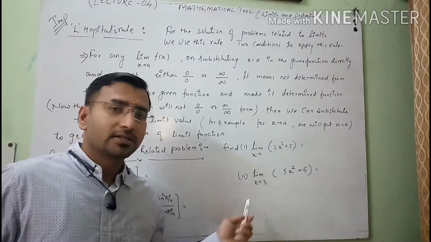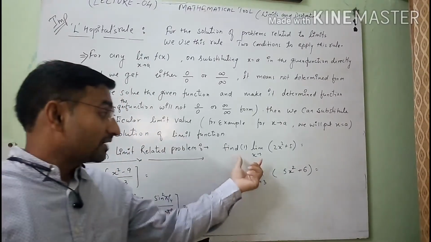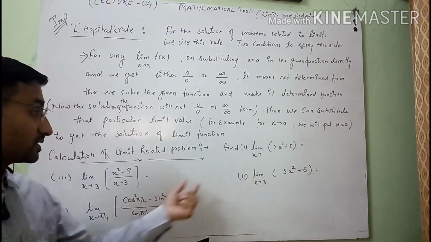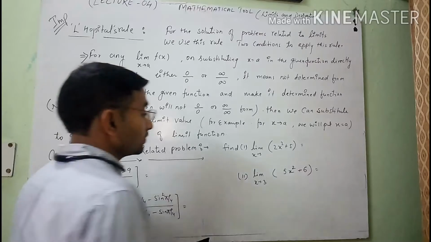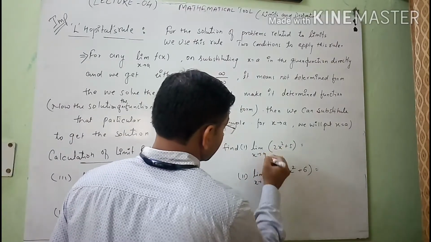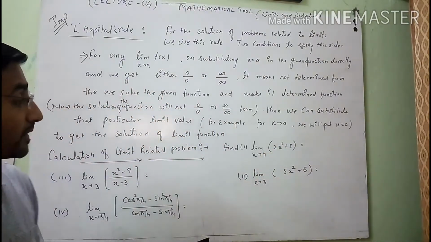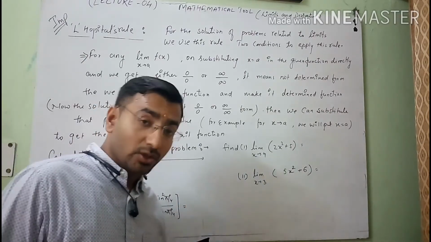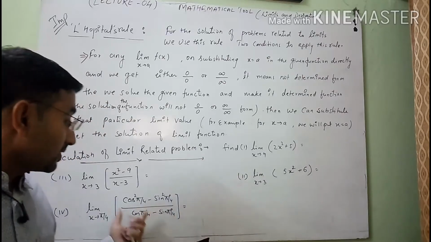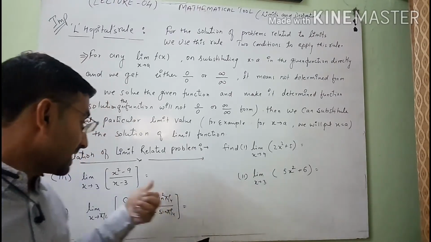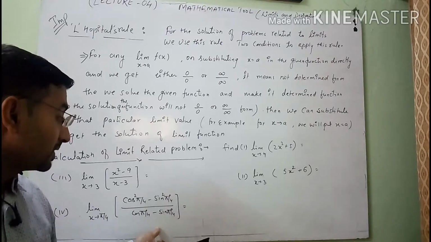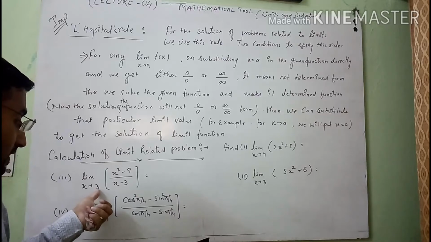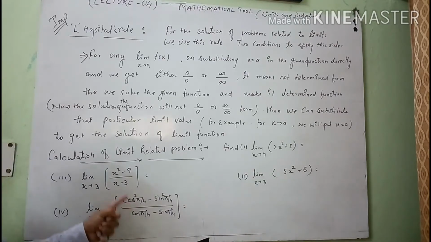After this, I have written some questions for you in which I will solve the functions, means that these are the functions. I will solve these functions at the given limiting value here. Let us assume x equals to 4. So after the solution of this function, you will understand how we will solve the problem related to limit, and after solving this, we will see that these two are the complicated problems in which we are not able to get the answer on putting the values of x equals to 3 and x equals to pi by 4 directly